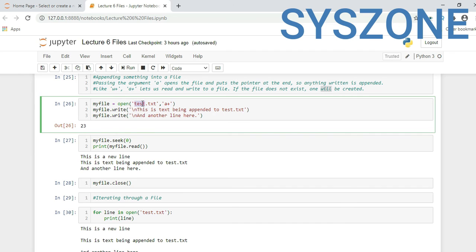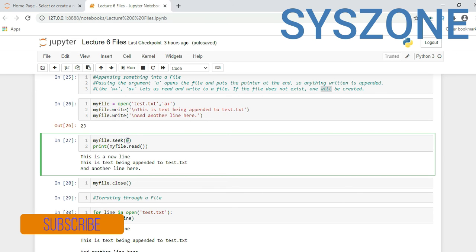In my scenario this file already exists; if it did not exist, it would automatically create the file in your current location. Now myfile.write, backslash n means new line. This is a text being appended to test.txt. Again I am writing myfile.write, a new line with backslash n, and another line here. After running it, it is returning me a cursor position.